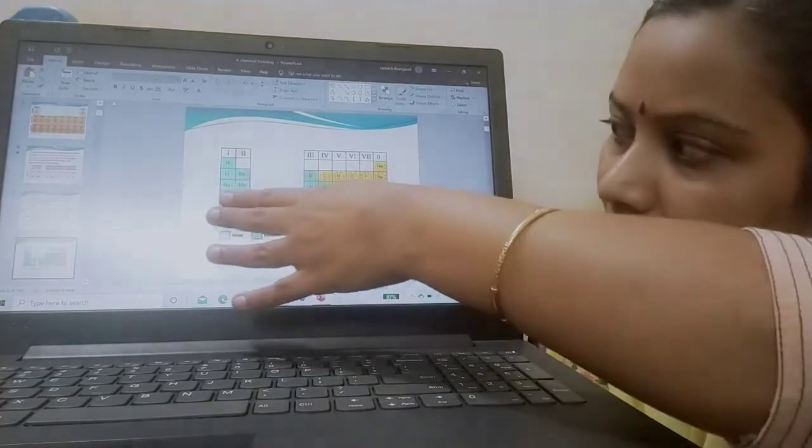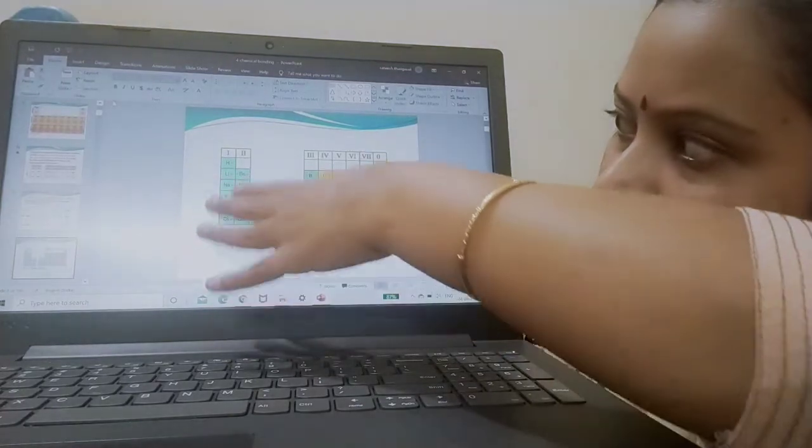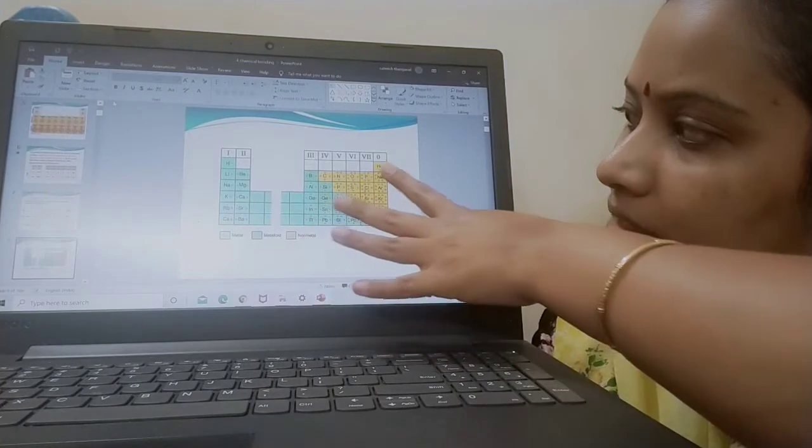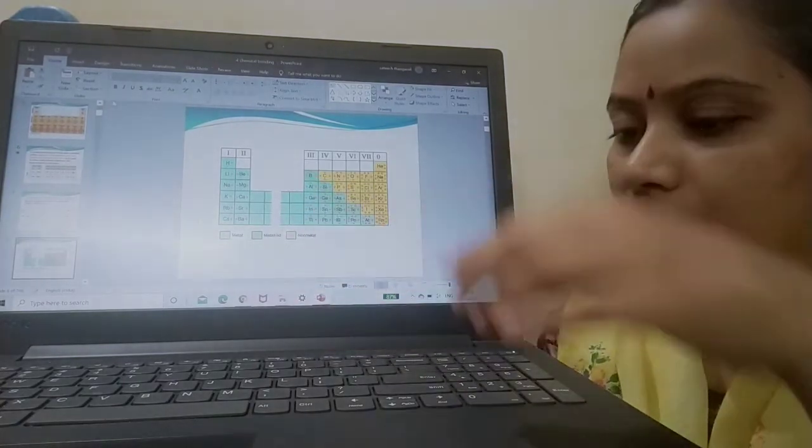Non-metals are indicated by yellow color.